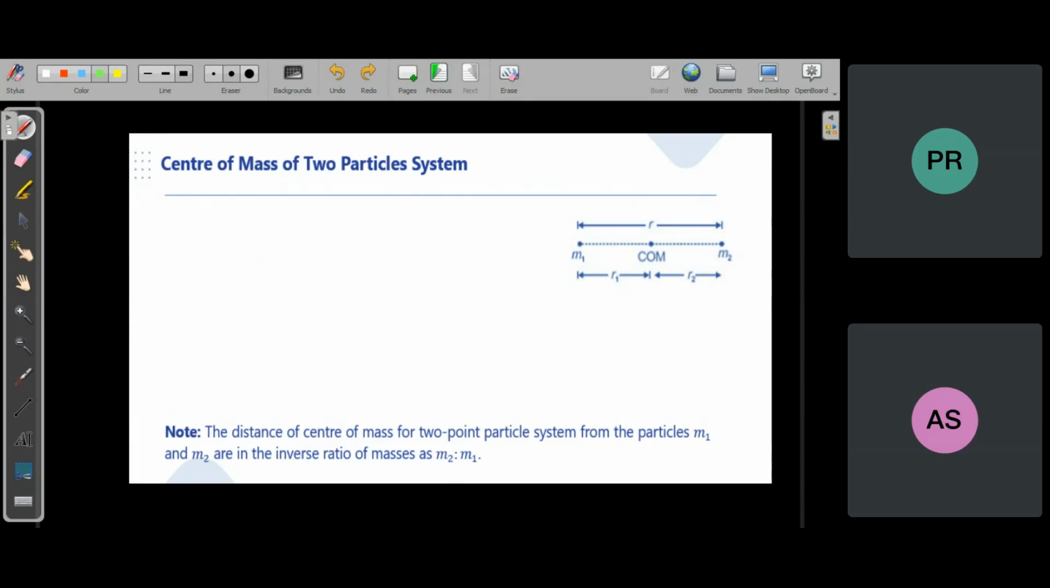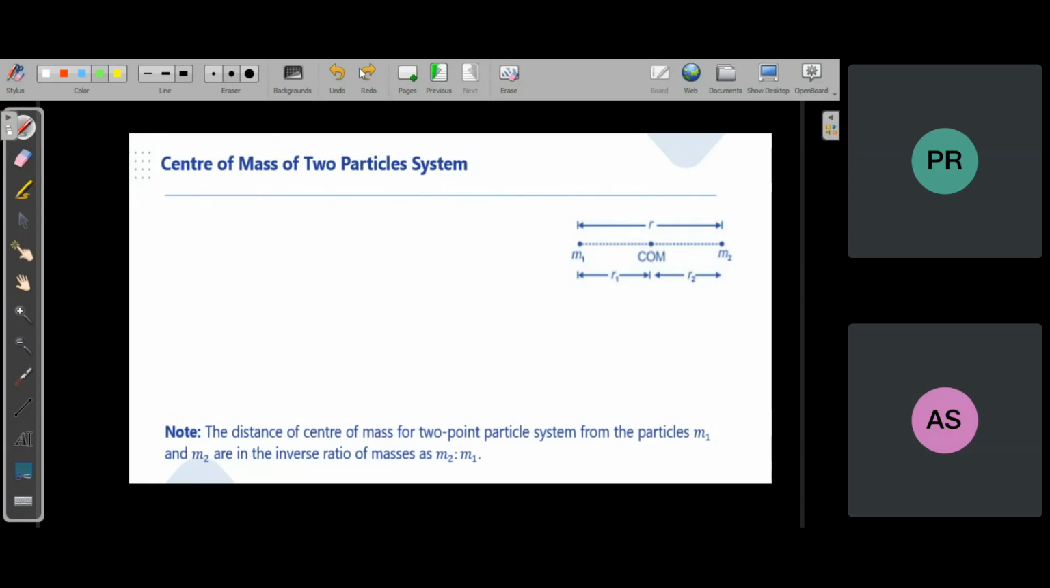Are you getting the answer in this case? You can ask your doubt for this particular case. You have to find their center of mass. Two particles are there, m1 and m2 mass, separation between them r. You have to find where is its center of mass. Now you can ask your doubt.